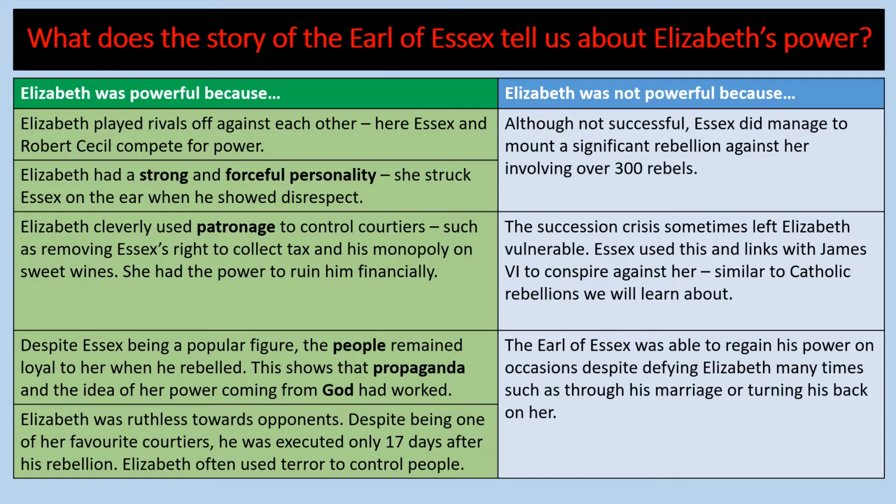The Earl of Essex was able to regain his power on occasions despite defying Elizabeth many times, such as through his marriage where he didn't get permission or turning his back on her. So it's a great case study to use the story of the Earl of Essex as an example in any kind of exam question about how powerful Elizabeth I was.